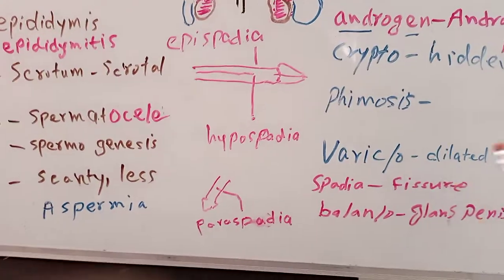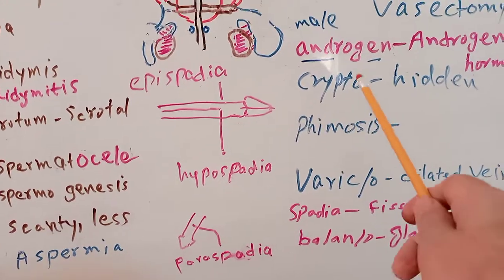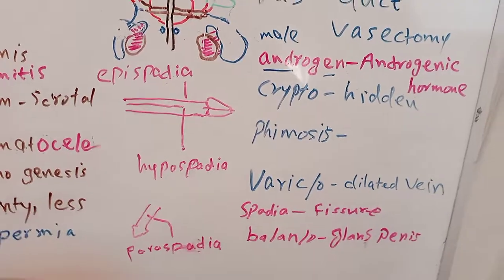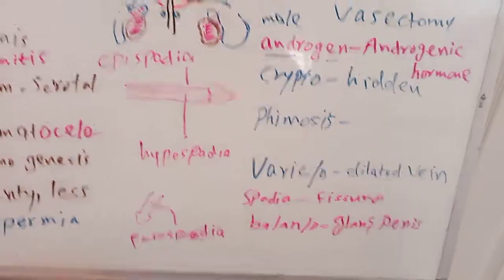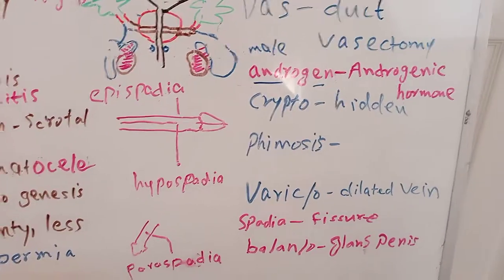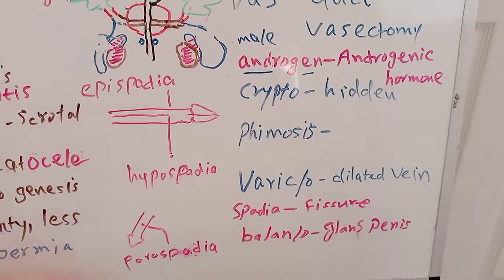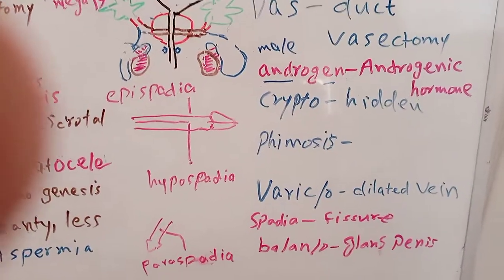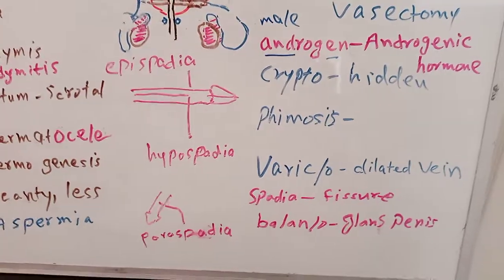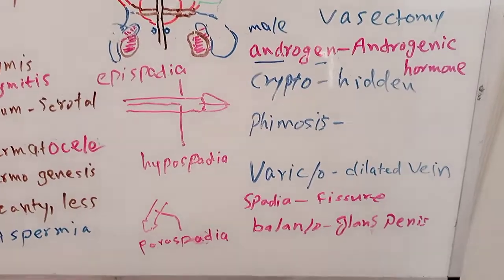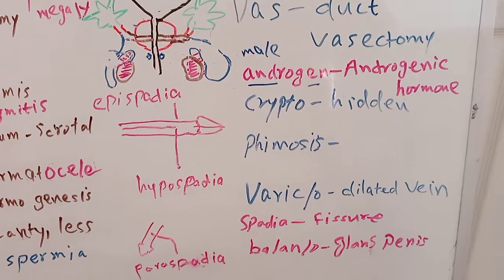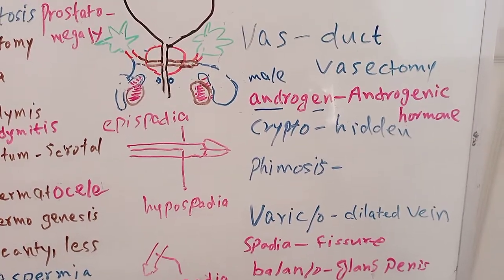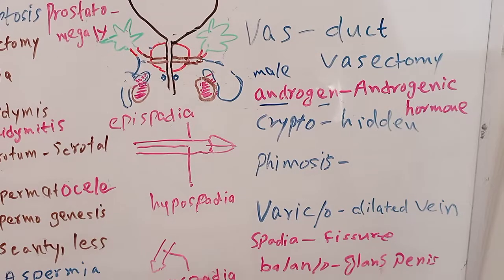Another word root is androgen. Andr means male and gen means to produce. So these are the hormones that produce the secondary sexual characteristics of the male, like the masculine body, moustache, beard, hair on the chest and genital area, and development of the testes and penis. They all occur under the influence of androgenic hormones.